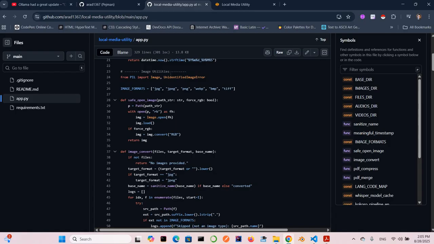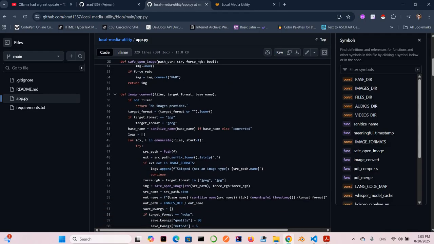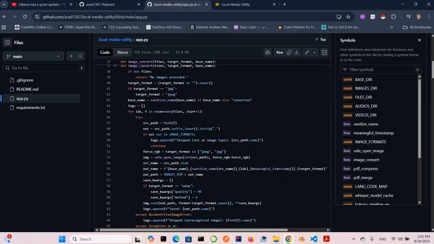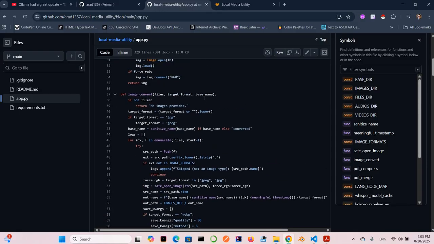The first part is image utilities. I use Pillow, and you can see here which formats are supported. If you are interested in other formats and you are a non-technical person, you can add the format here, or you can ask me in the comments, hey Pejman, we would like to see this format. I will add it and update the application as soon as possible. We have a safe open image function, and then the main function is here, the image convert function.